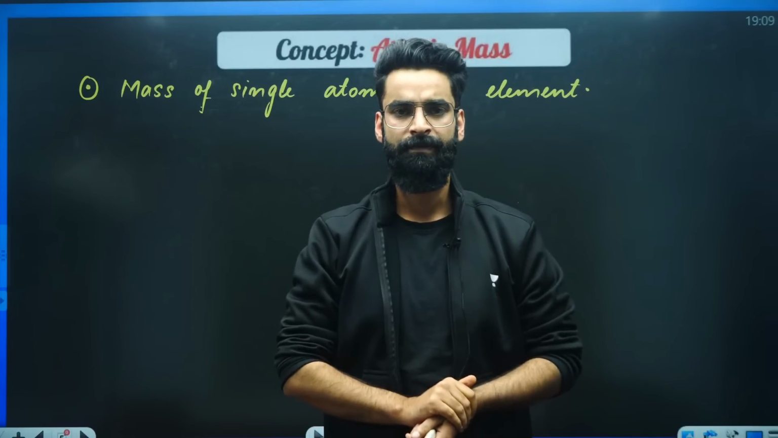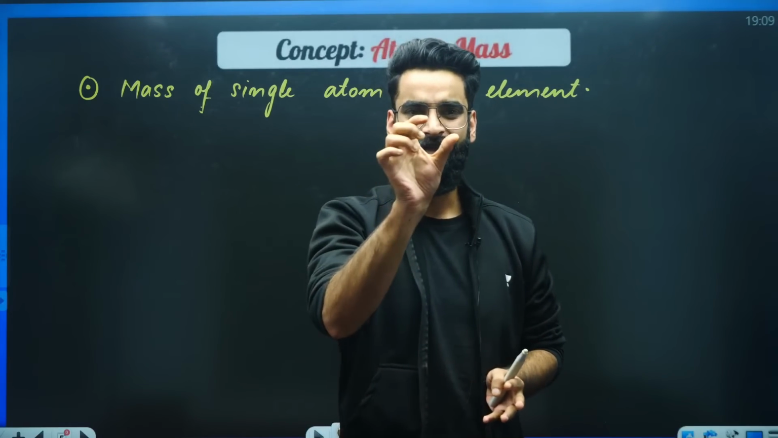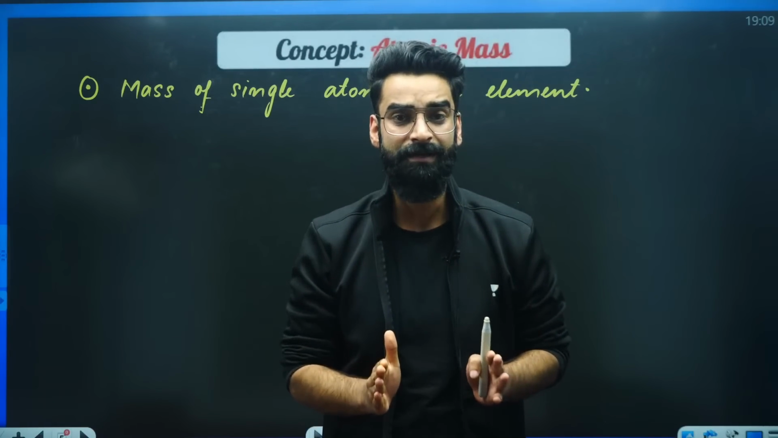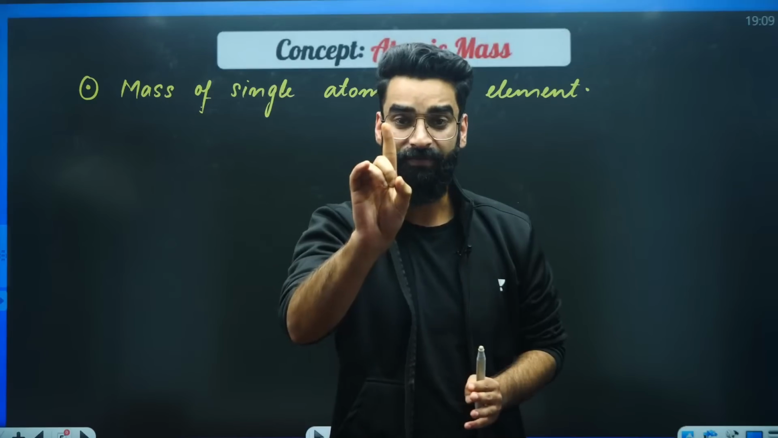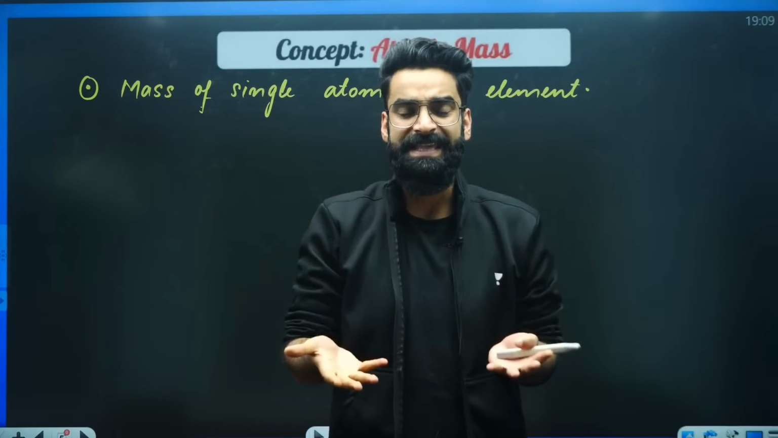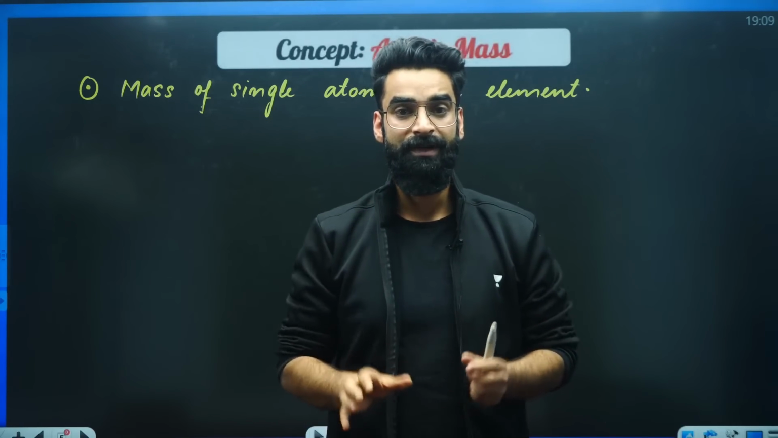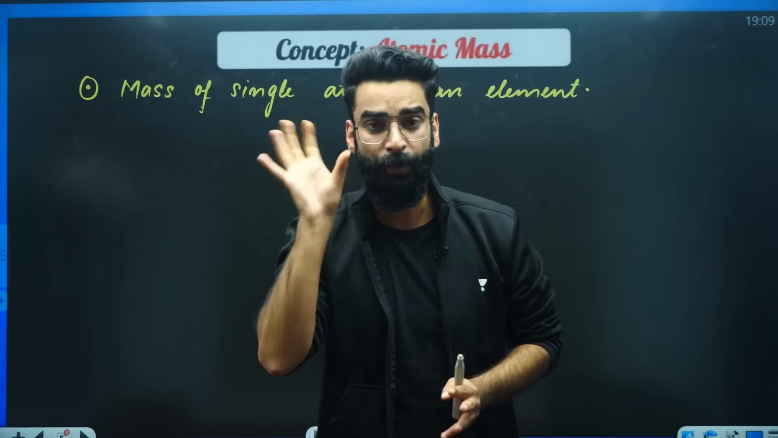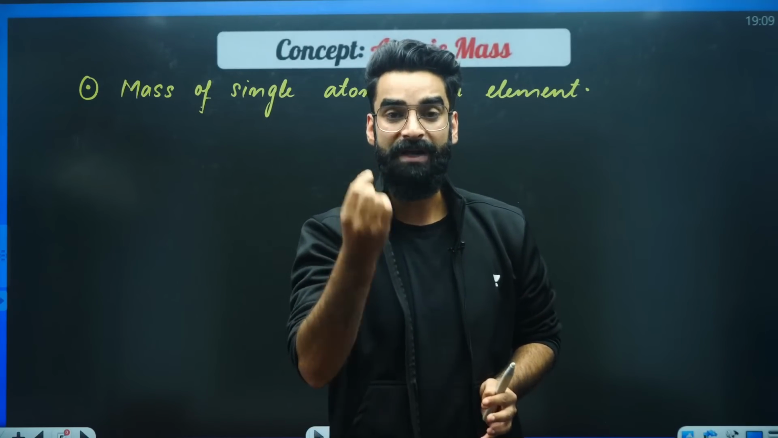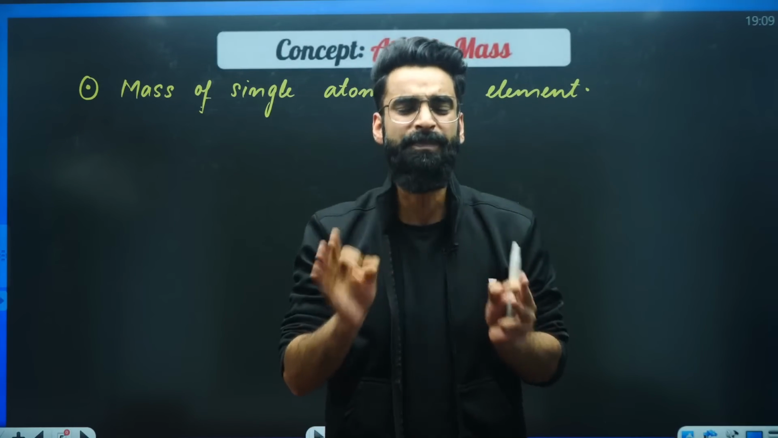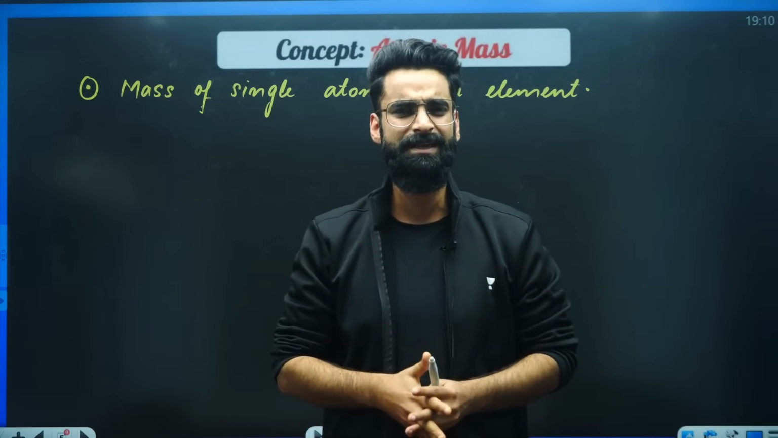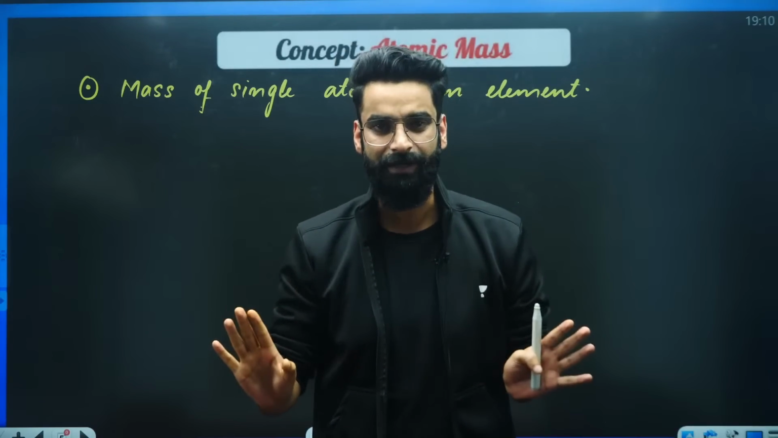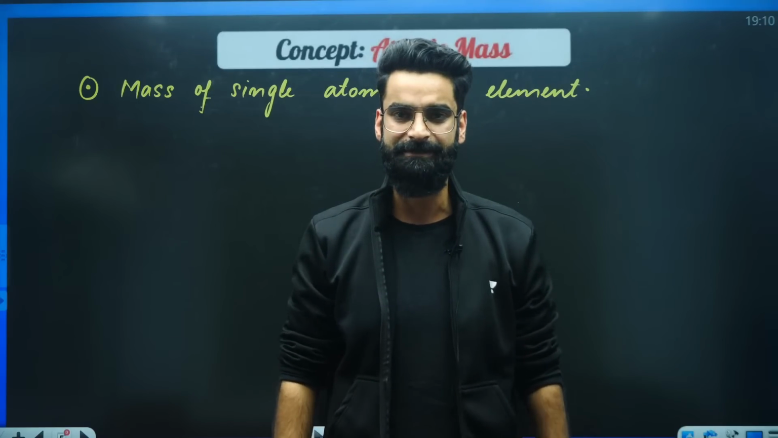of an element. For example, I'm quoting a statement, atomic mass of nitrogen. What does it mean? It means I am talking about the mass of one atom of nitrogen. If I say atomic mass of sodium, that means I am talking about the mass of one atom of sodium. Atomic mass of fluorine, that means the mass of one atom of fluorine. So in simpler words, atomic mass is simply defined as the mass of a single atom of an element. That's all. This is the simplest definition of the term atomic mass.